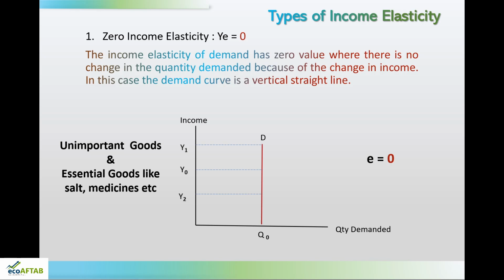On the other hand, there is one more category of goods which are called essential commodities. Essential commodities are those commodities without which we cannot stay. For example, medicines. If a consumer is diabetic and is on insulin, if his income increases, he will not take more insulin, or if his income reduces or becomes 0, it is not the case that he will stop taking insulin. So, in either case, the income of the consumer may increase or decrease, but the demand will be the same, and this is the case of zero income elasticity.